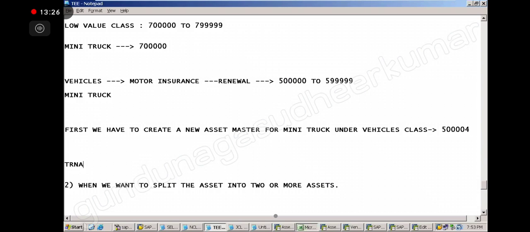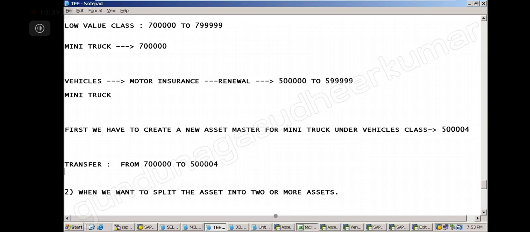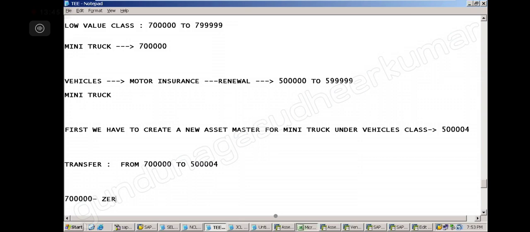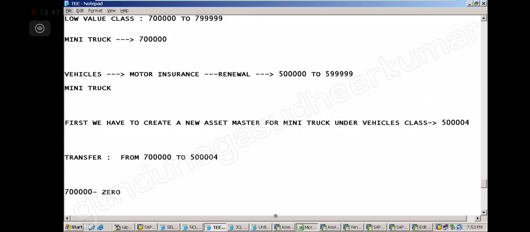Then I do the transfer, from 7 lakh to 5004. Then the 7 lakh asset will become 0, and whatever values are there in the 7 lakh asset will come under 5 lakh.